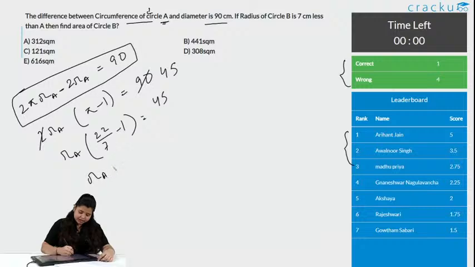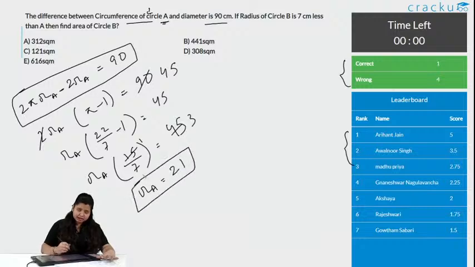If you subtract 7 from 22, you get 15, that is 15 by 7. So RA into 15 by 7 is equal to 45. So 15 1s are 15, 15 3s are 45. So, RA is equal to 7 into 3, which is 21. We got the value of the radius of circle A.